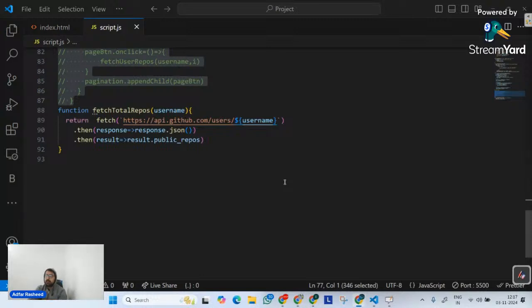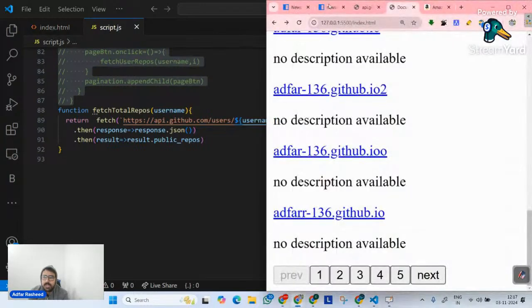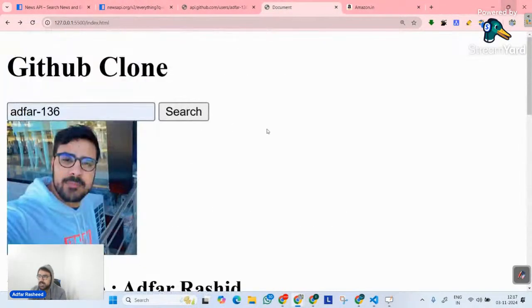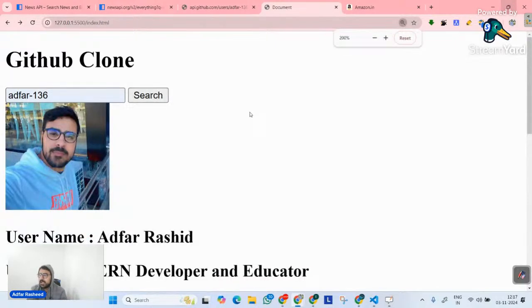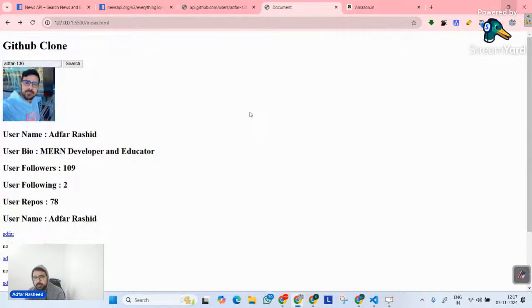Okay? So the API that I will give you for your assignment will be this API. This one, the news API. So you have to log in there and submit it there. And you have to make a full-fledged assignment, a full-fledged project on this. Although if you look at this project that we created, there's no CSS that we have implemented. Absolutely zero CSS. And definitely you have to implement CSS if you talk about your project. So in a proper project, you have to create proper CSS. So see what other functionalities you can create and try to understand how you can deal with APIs.